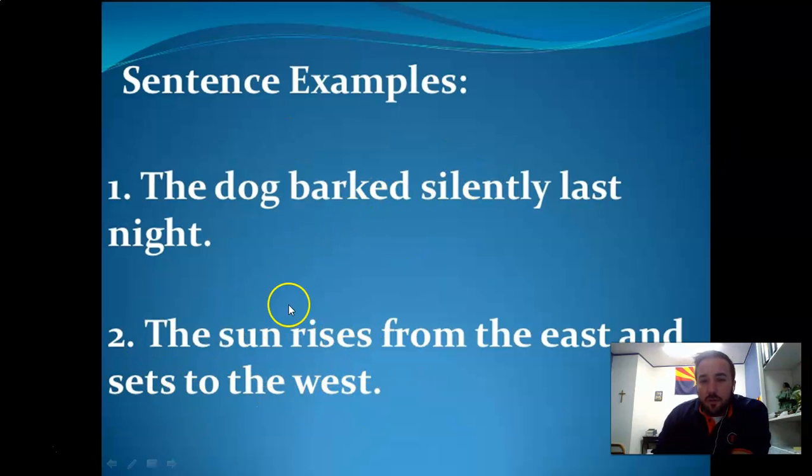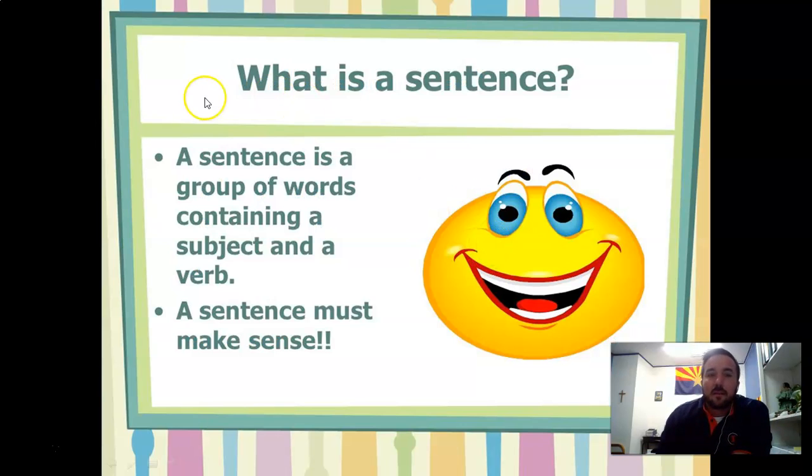Now, the sun rises from the east and sets to the west. Who or what did something here? In this case, what did something? The sun. That's the subject. What's the predicate? Rises from the east and sets to the west. That's a complete sentence because it has subject and predicate. And by the way, the reason I'm using predicate instead of verb is verb generally is one word. The predicate means the whole, what we like to call verb phrase. So again, you put a line right here to separate the subject from the predicate, everything after that.